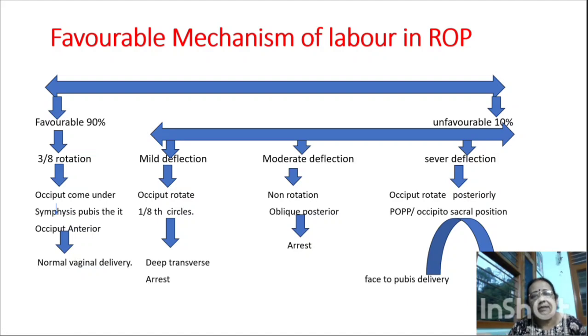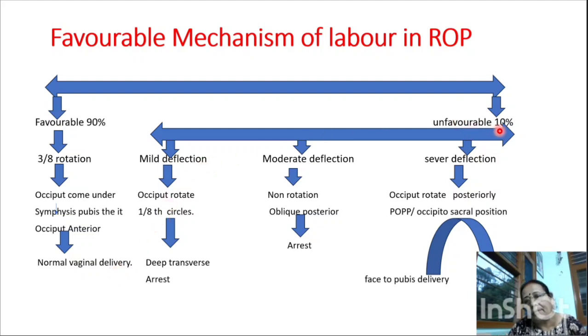So the favorable mechanism of labor in ROP will be 90%, and the unfavorable mechanism will be 10%. In the favorable mechanism, the head will rotate from right occipito-posterior to right occipito-anterior. It will rotate 3/8 of a circle, so the occiput comes under the symphysis pubis. So the occiput is anterior and the sinciput is toward the posterior. There will be a normal vaginal delivery.